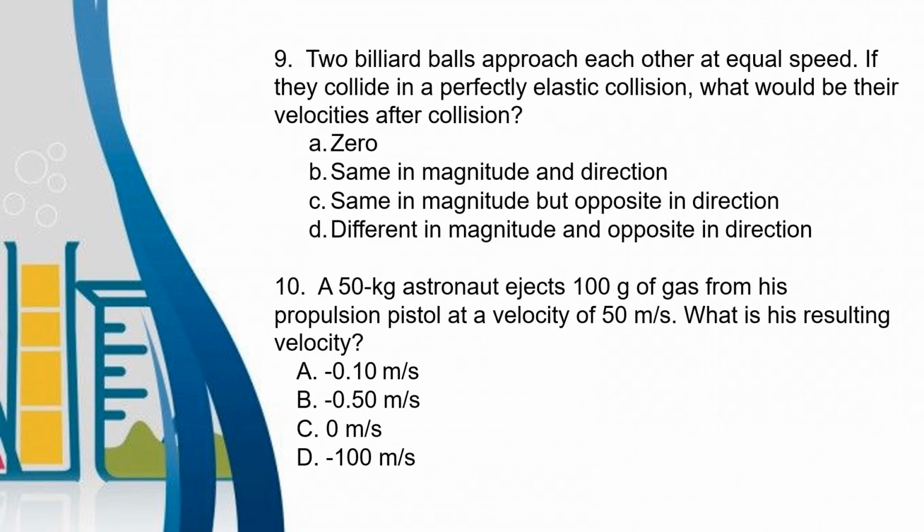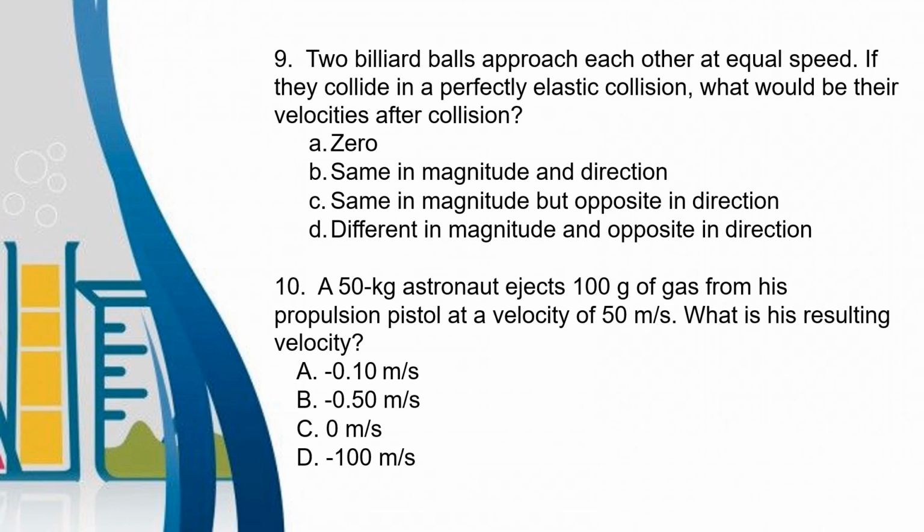Number 9. Two billiard balls approach each other at equal speed. If they collide in a perfectly elastic collision, what would be their velocities after collision? Letter A, 0. B, same in magnitude and direction. Letter C, same in magnitude but opposite in direction. Letter D, different in magnitude and opposite in direction.